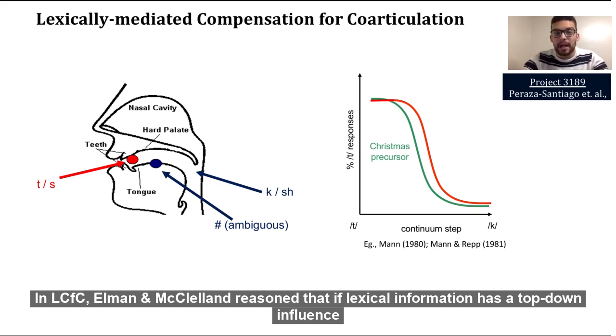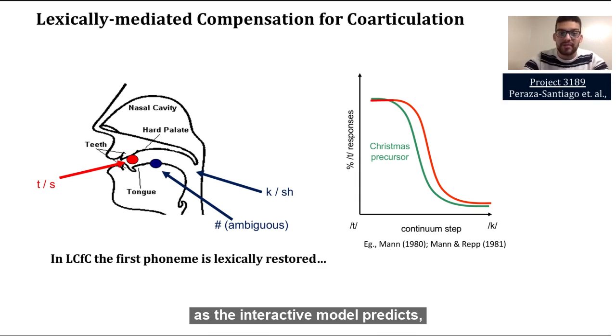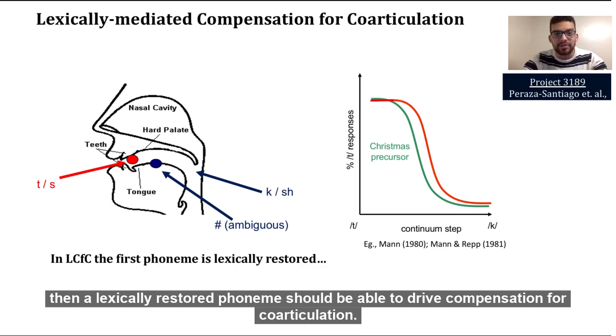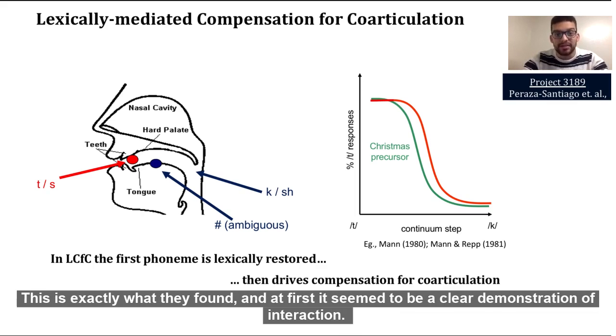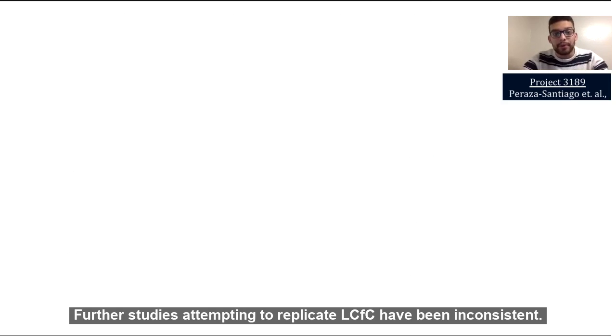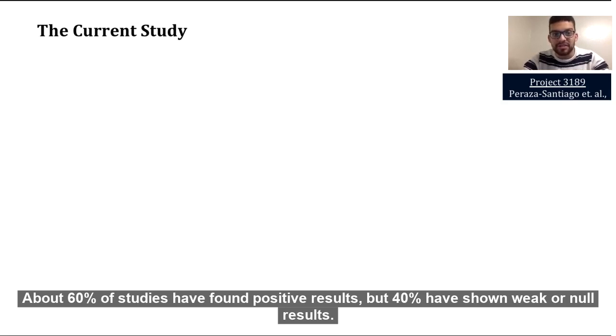In LCfC, Ullman and McClelland reasoned that if lexical information has a top-down influence as the interactive model predicts, then a lexically restored phoneme should be able to drive compensation for coarticulation. This is exactly what they found, and at first seemed to be a clear demonstration of interaction. But further studies attempting to replicate LCfC have been inconsistent. About 60% of studies have found positive results, but 40% have shown weak or null results.